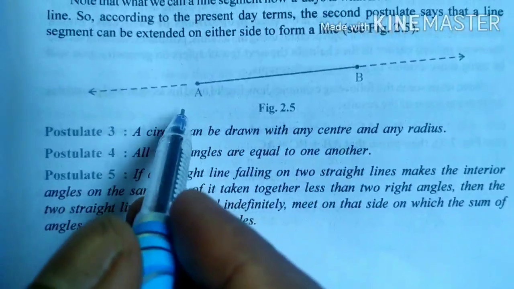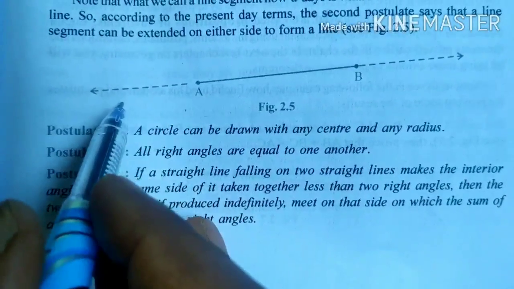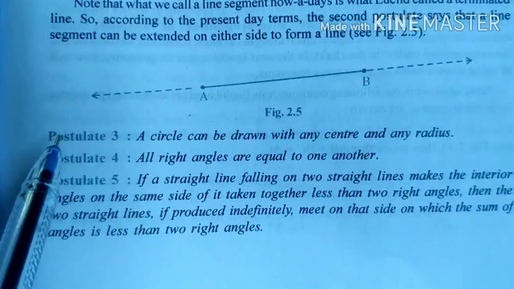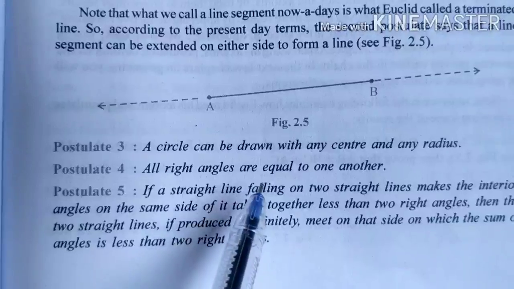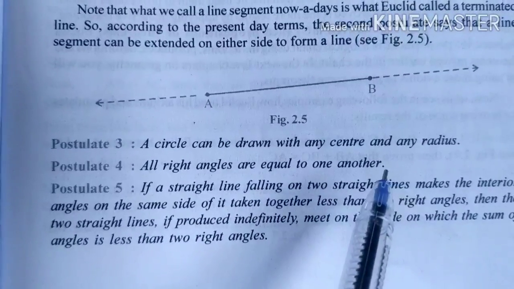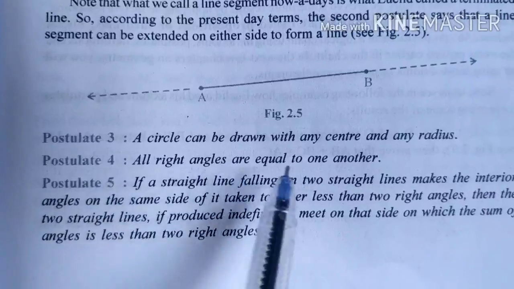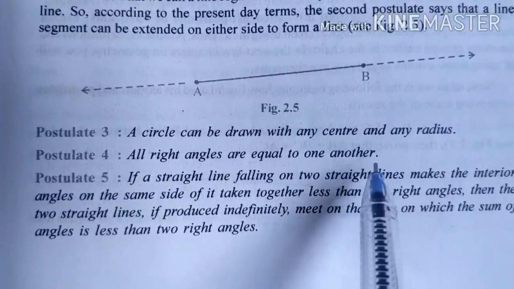Any point you can consider as center, and with a particular radius you can draw a circle. Postulate 4: all right angles are equal to one another. Right angle means 90 degrees, so all right angles are equal to one another.